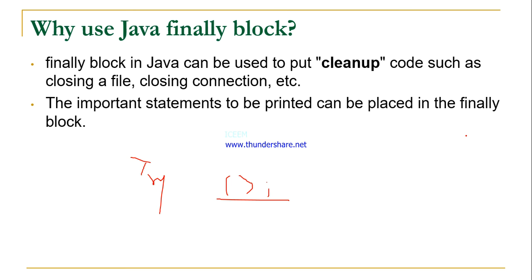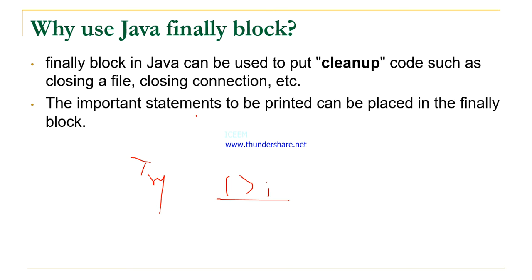You allocate some memory. After using some variables or some code, you should write code for memory release. You should write that code in finally blocks. Third, you should write log release code in finally blocks.